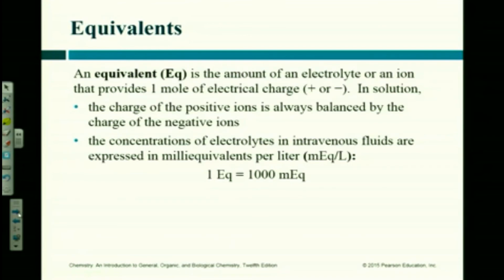Milli means 1/1000, like a milliliter is 1,000th of a liter. A milliequivalent is 1,000th of an equivalent. What was the definition again? A measure of how much electrical charge is in there. 1 mole of electrical charge is 1 equivalent.